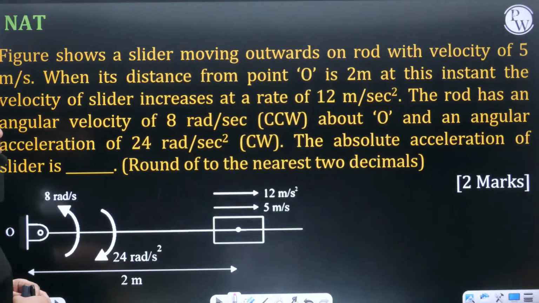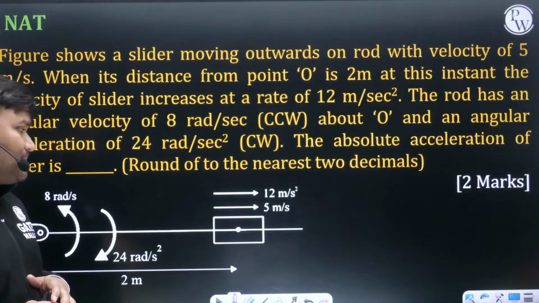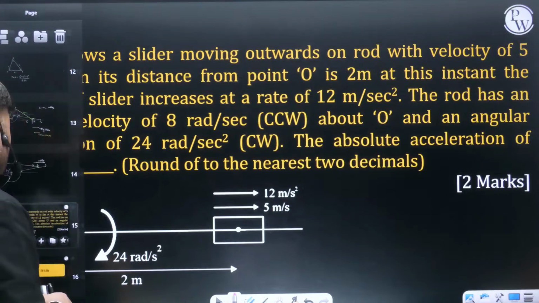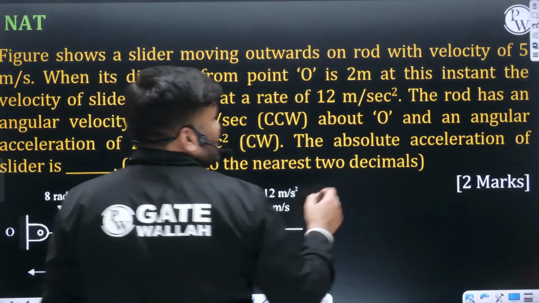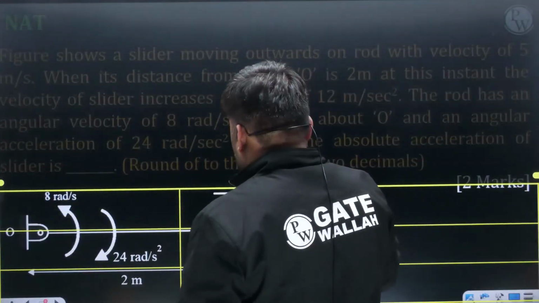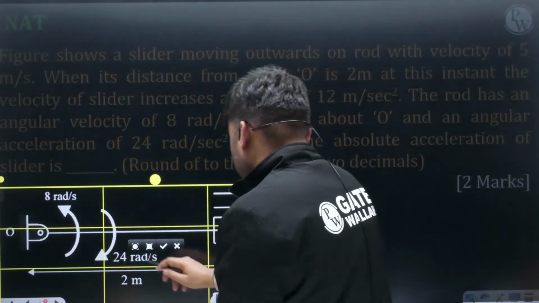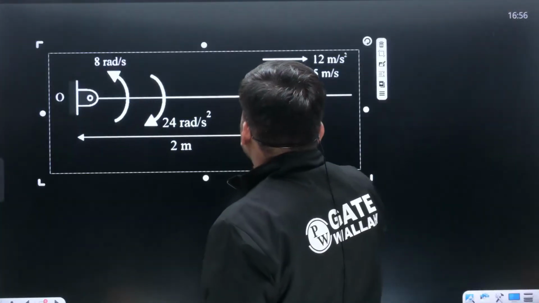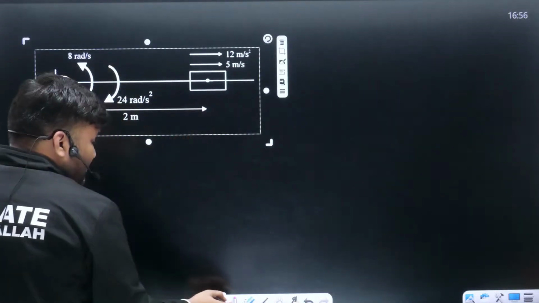Let's try to solve this question. What they are asking is the absolute acceleration of this slider. How much is it going to be? Absolute acceleration, how can we calculate? Let me draw the diagram carefully. Something like this they have given in the question.